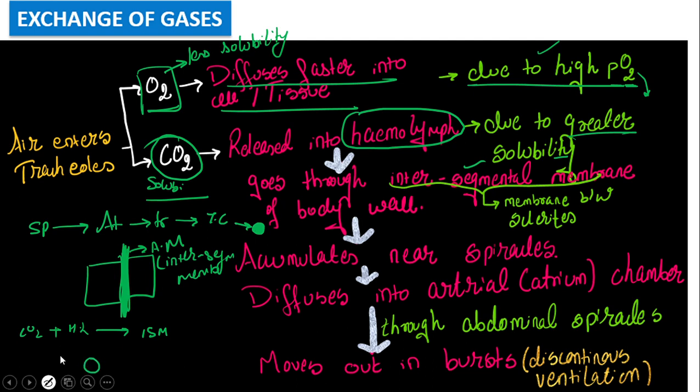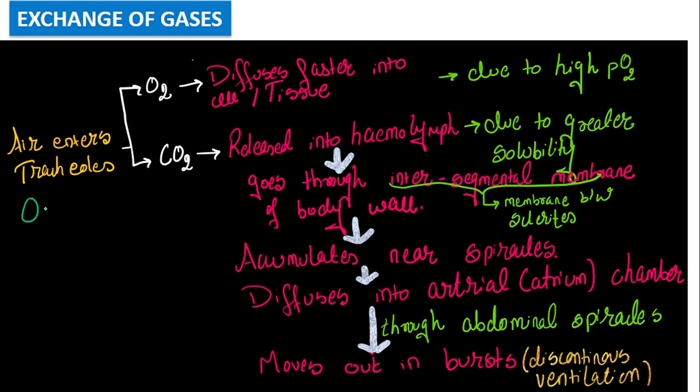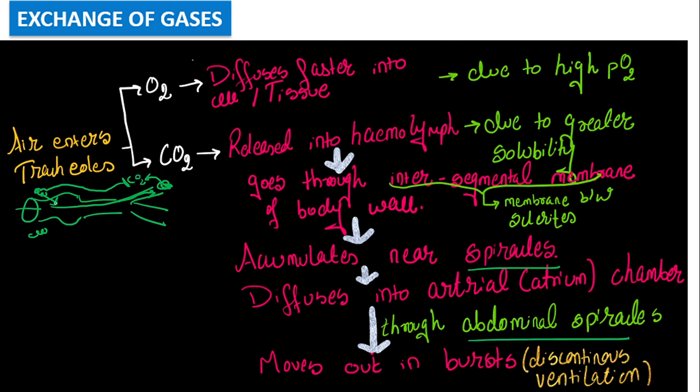This is the spiracle. Okay, let me draw it over here. One second. Let me clear this mess. Okay, if we talk about oxygen, from the spiracle to the atrium, from the atrium to the trachea, from the trachea to the tracheal cells, and here it goes into the cells. This is about oxygen. Now from the cell, carbon dioxide is going to enter the hemolymph. From the hemolymph, it is going through the intersegmental membrane and accumulating near the spiracle. Then it diffuses into the atrium, through the abdominal spiracle.